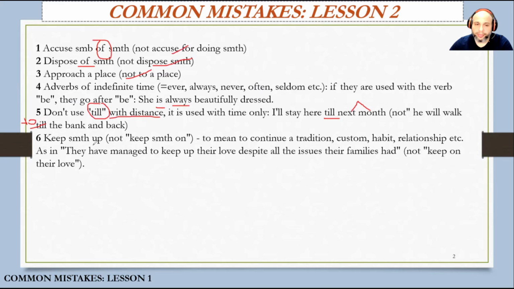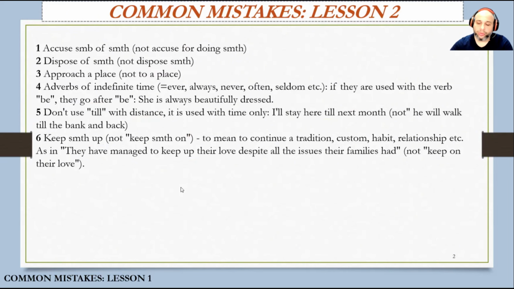And keep something up, this phrase, it's not keep something on, it's keep something up. It means to continue a tradition, a custom, a habit, relationship in the same format, in the same form for quite a long time. For example, they have managed to keep up their love despite all the issues their families had. So we will say keep up their love, to continue their love, not keep on their love.